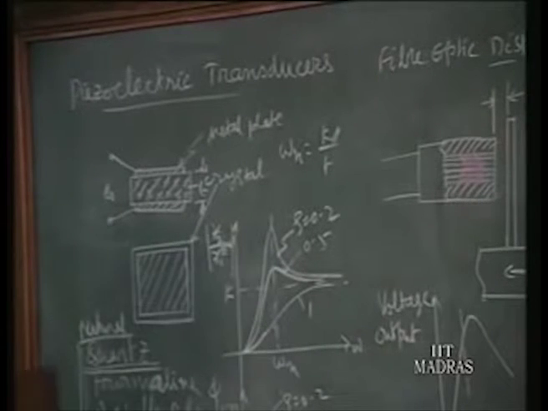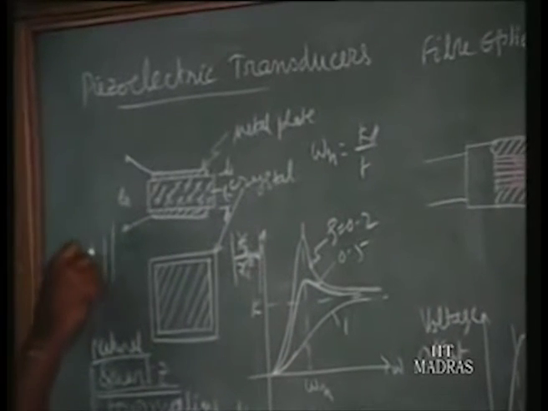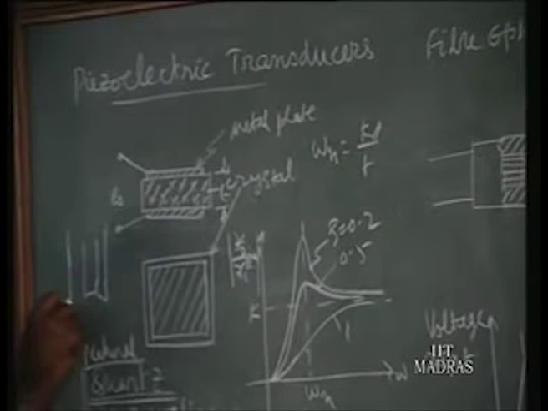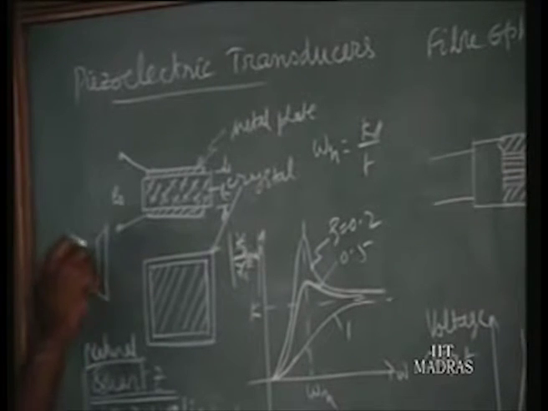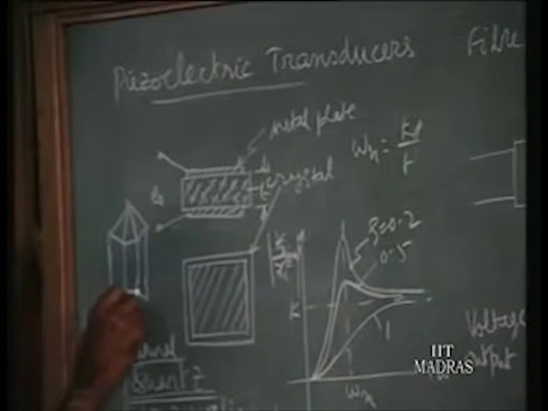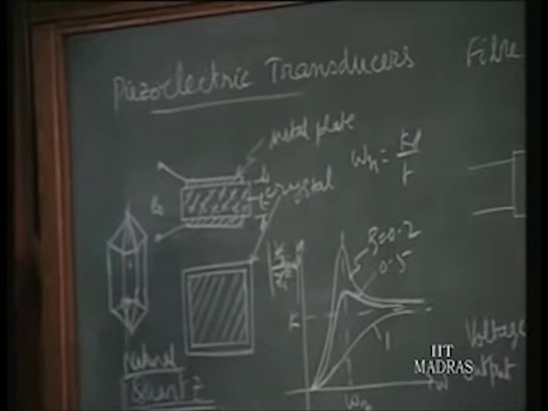For example, a quartz crystal is a hexagonal prism, with hexagonal pyramidal structures. So this is the axis of the crystal.